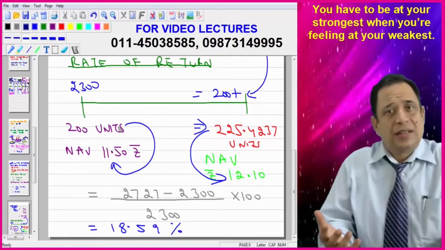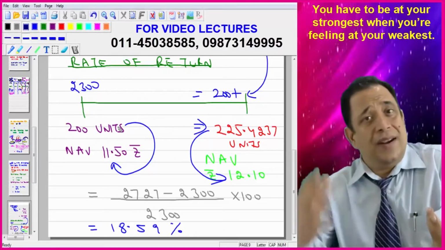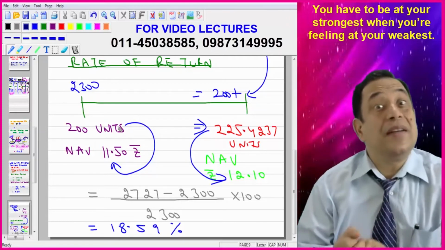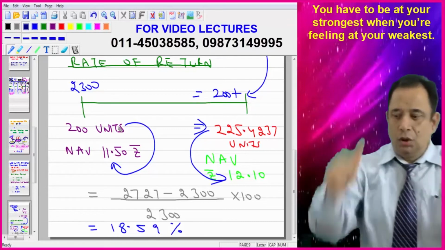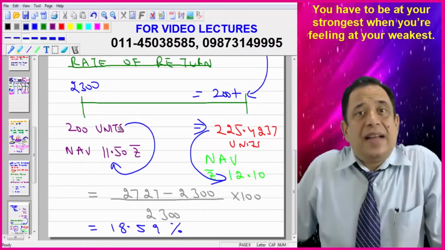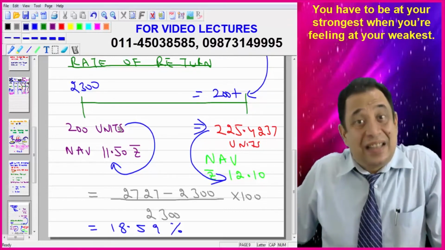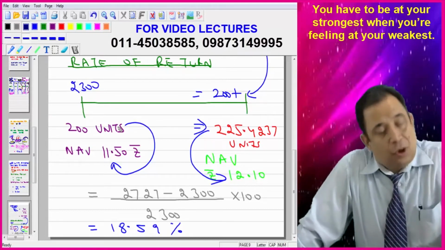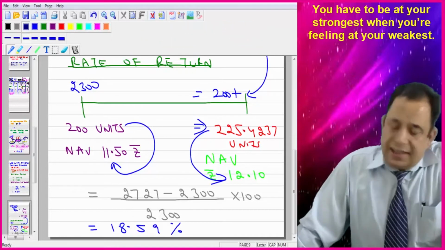It is but obvious that if an investor goes for dividend reinvestment plan, then that is better as compared to dividend payout. So in this case, 18.59% is the return as per dividend reinvestment. So I have just calculated for you for December 2018 examination.